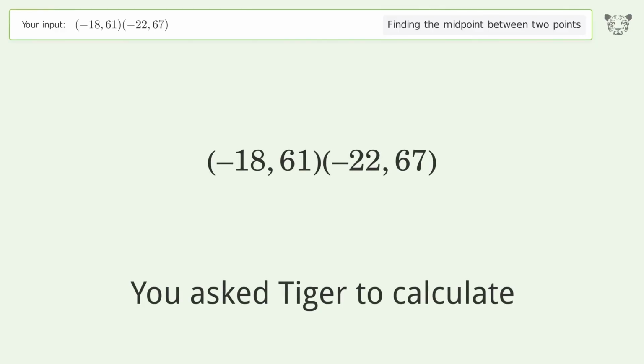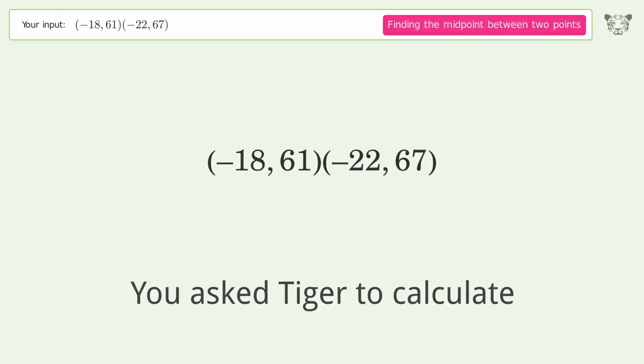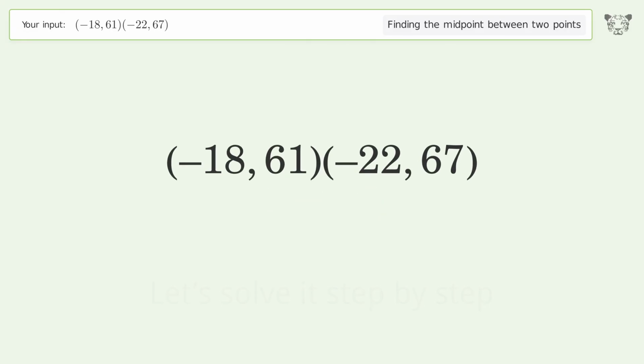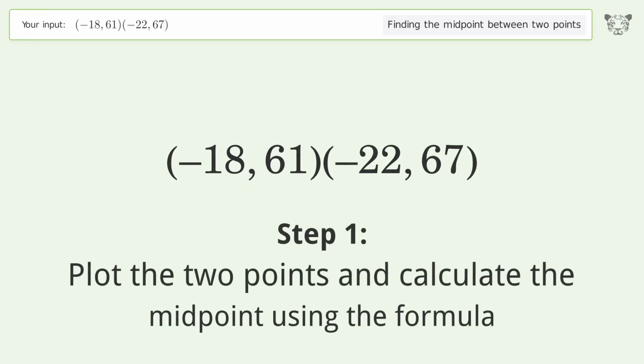You ask Tiger to calculate. This deals with finding the midpoint between 2 points. The midpoint between the 2 points is negative 20, 64. Let's solve it step by step. Plot the 2 points and calculate the midpoint using the formula.